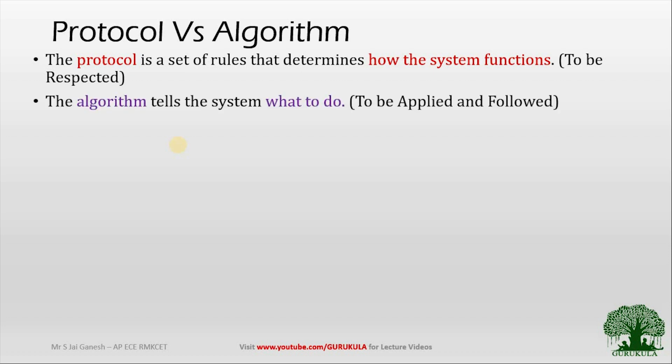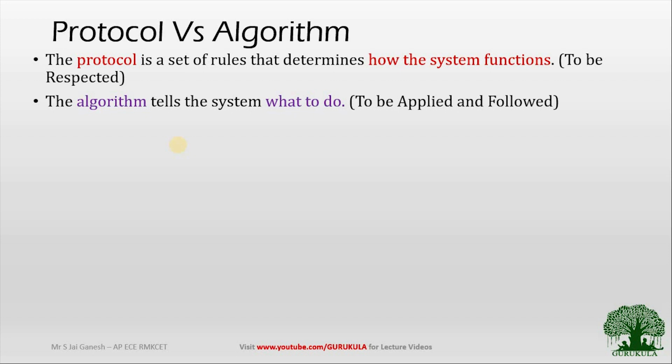On the other hand we have the algorithm. Let me put up another statement that will tell you what exactly an algorithm is. This statement says that the algorithm tells the system what to do. The algorithm is the various steps which a system will execute, an exact thing which tells the system what to do in order to achieve a particular task. So in a bird's eye view, an algorithm is something which has to be applied and followed for sure, and a protocol is something which has to be respected.